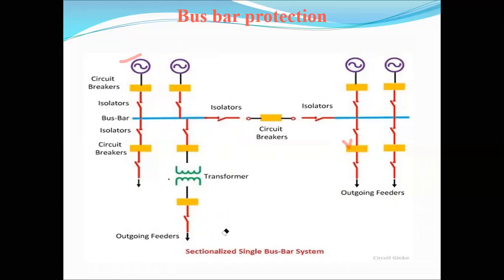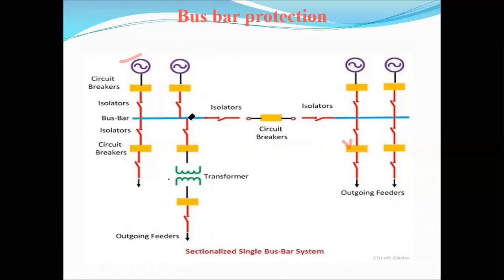What is the difference between the single bus bar arrangement and the single bus bar with sectionalization? In that also we are using a single bus bar, but at the middle of this bus bar we are using sectionalization. That means extra we are using circuit breakers and also isolators.